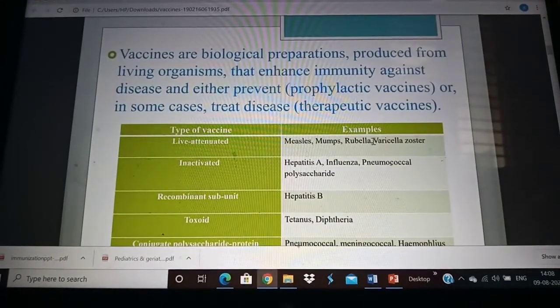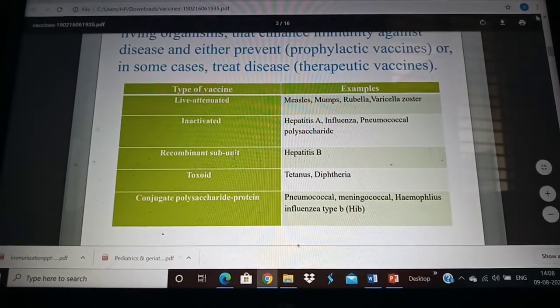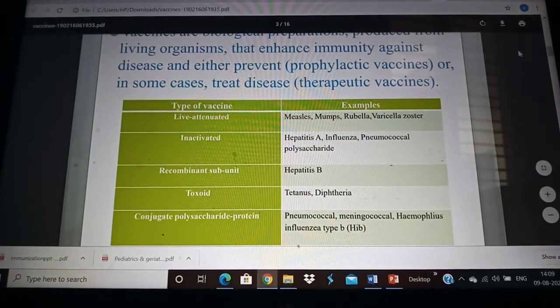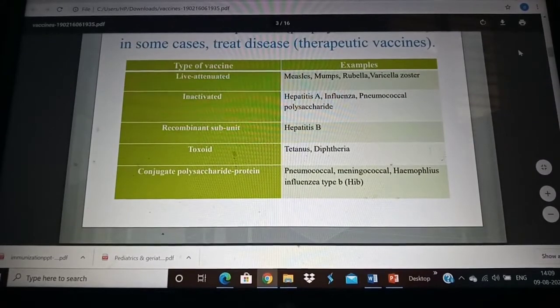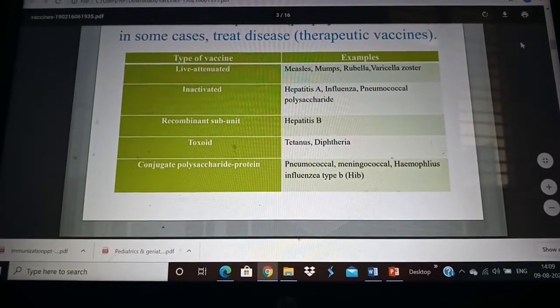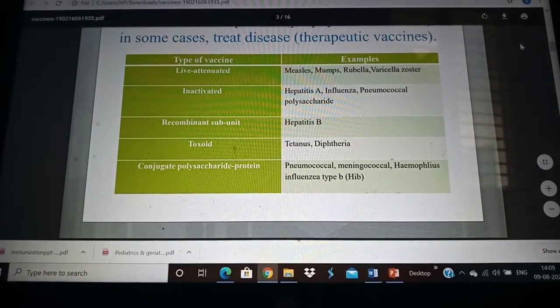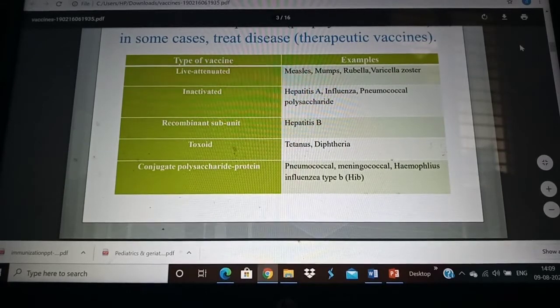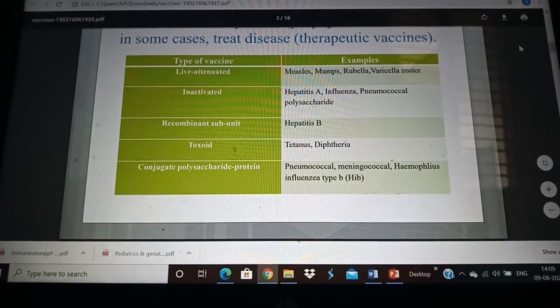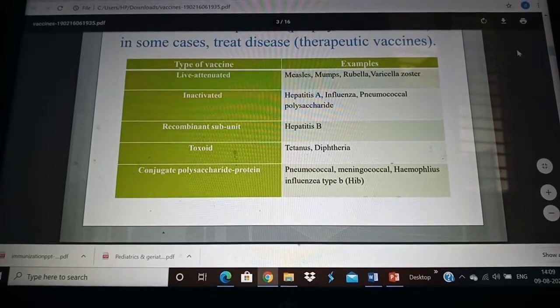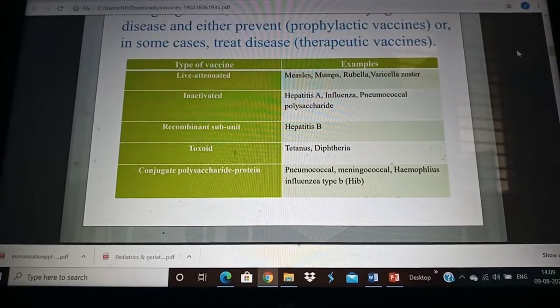Now we'll go on to what are the types of vaccines. There are basically 5 types of vaccines. The first one is called live attenuated vaccine. What is live attenuated vaccines? The live attenuated vaccines are those where the bacteria or the virus is taken and it is weakened so that it can produce an effect of immune response. So this is called live attenuated vaccines. Examples are measles, mumps, rubella, varicella zoster and also BCG.